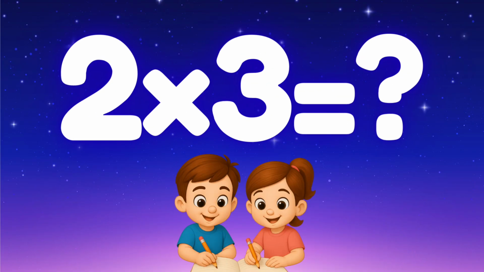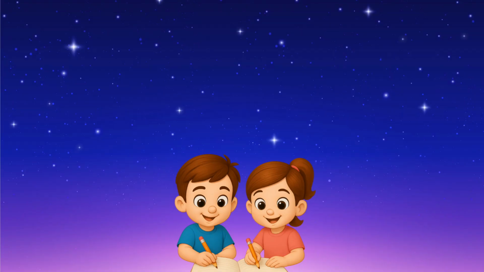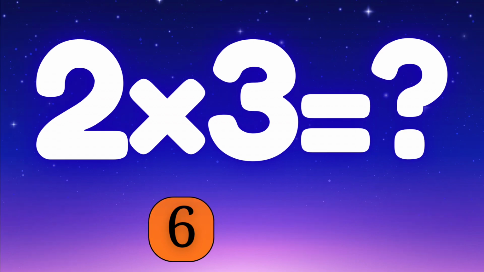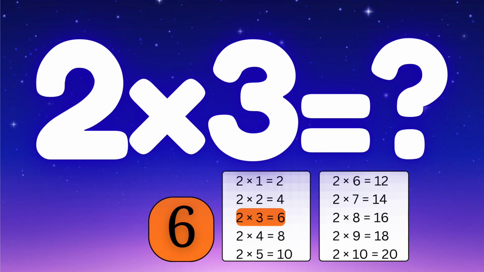Here's your first question. What is 2 times 3? Let's check the options. Is it 5 or 6 or 7 or maybe 8? Think carefully. The correct answer is 6. Great start. 2 times 3 equals to 6.